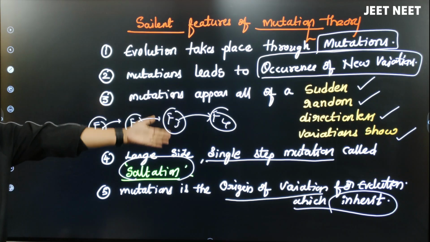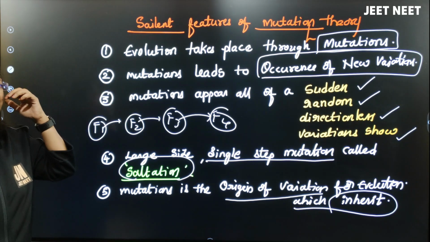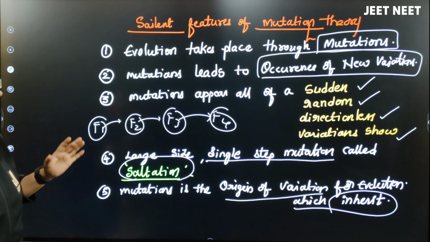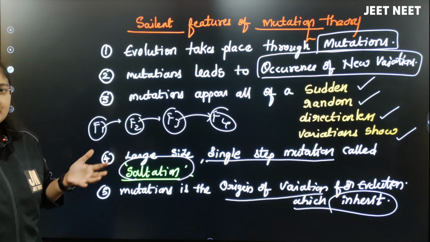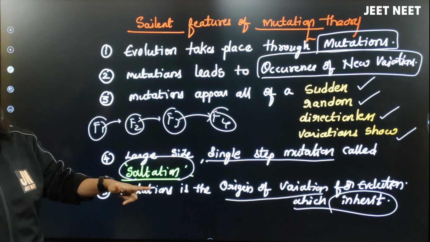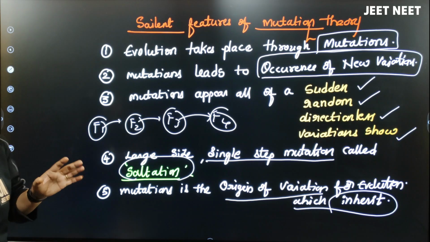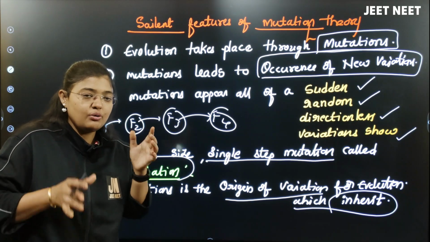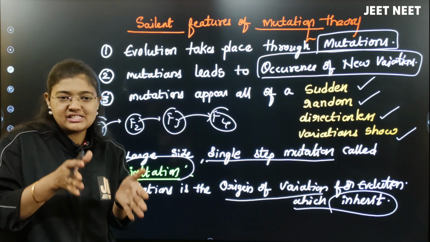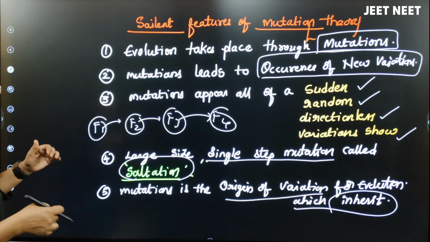That is directionless, we can say here now, right? And that single step of mutation he called saltation, right? Sometimes in NEET also they will ask you the difference between the Darwinism theory and the mutation theory, what both the scientists have explained. You should know the differences here. I hope you got the differences. So to write this, just go back and listen again and make a tabular column of differences between mutation and Charles Darwin.